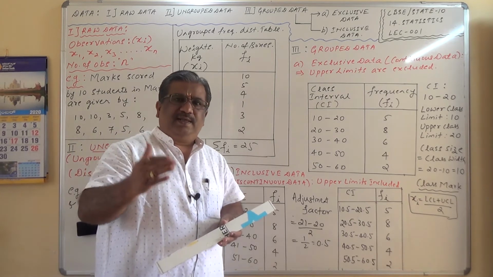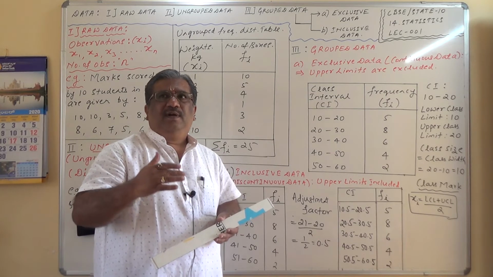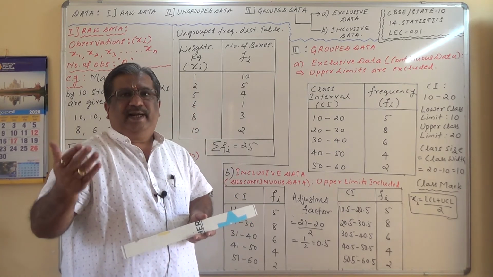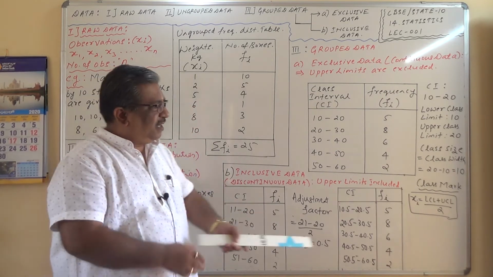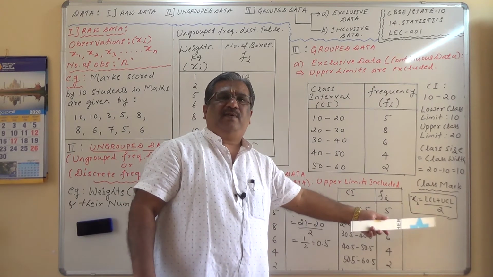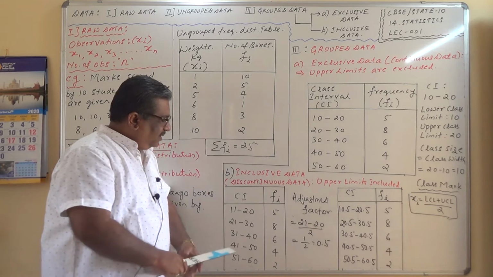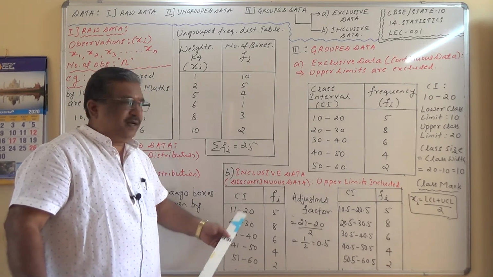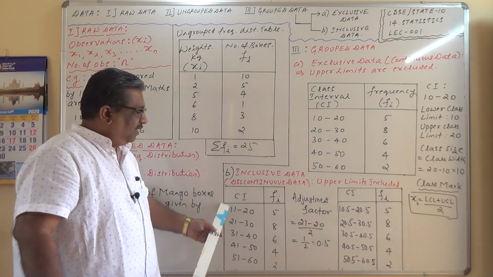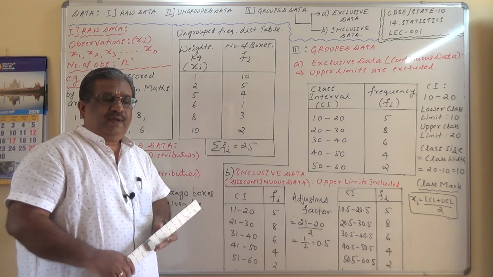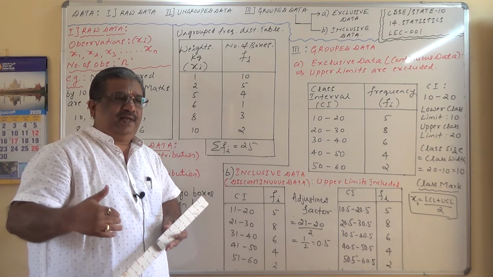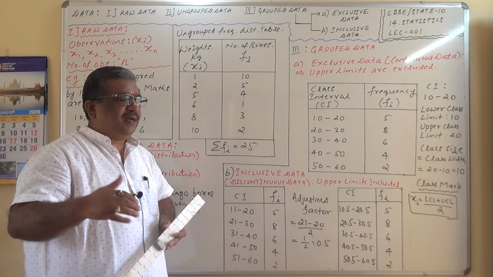Class mark is a result of the class intervals. How do you get the class mark? It is the midpoint of the class interval. Whether it is exclusive data or inclusive data, can you find the difference in class marks?